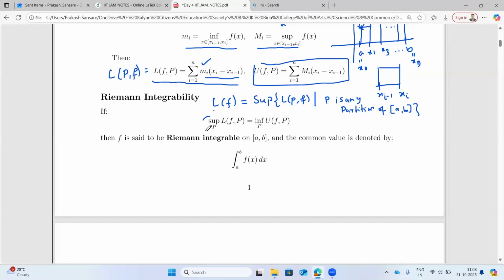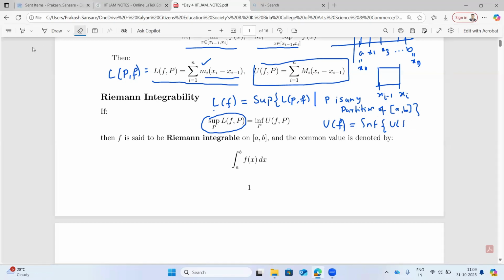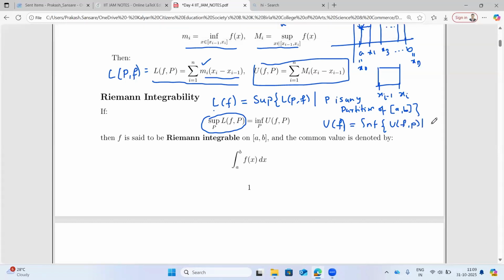So which is also written as the supremum of LPF, where P is written in the denominator. So P is any partition of the closed interval [a, b]. And UF, which is called the upper integral, is the same as the infimum of all UPF, such that P is any partition of the closed interval [a, b]. So here I have used the symbol UFP.